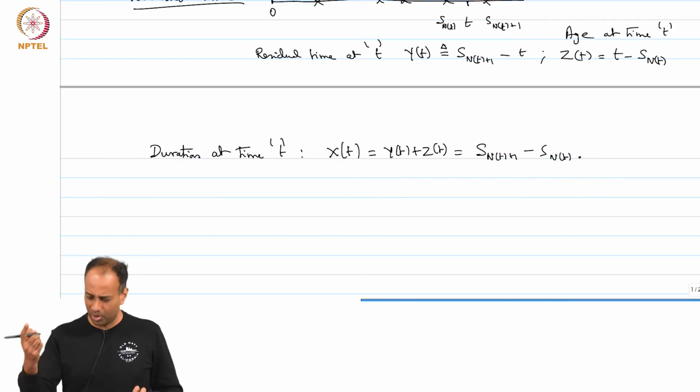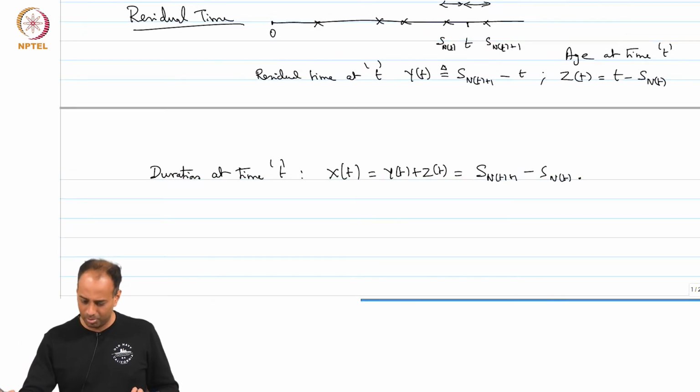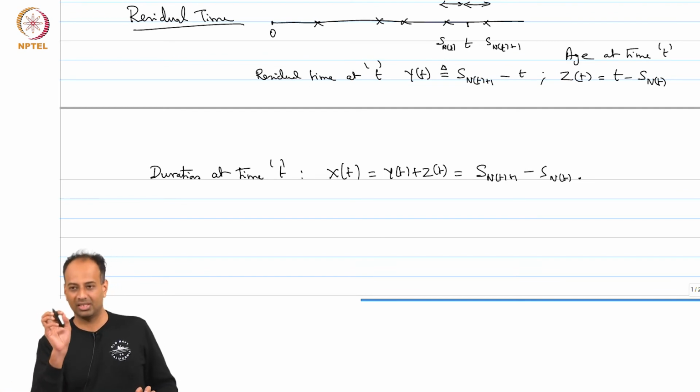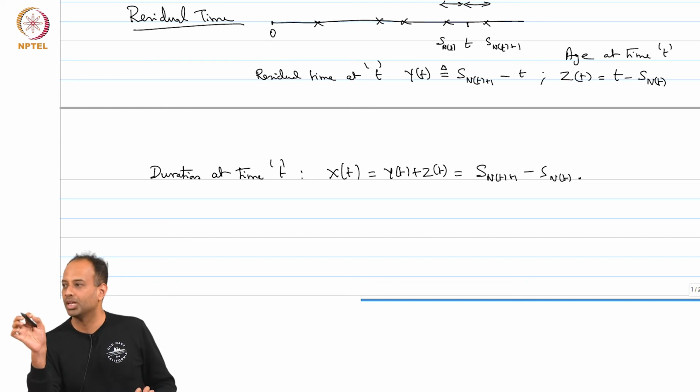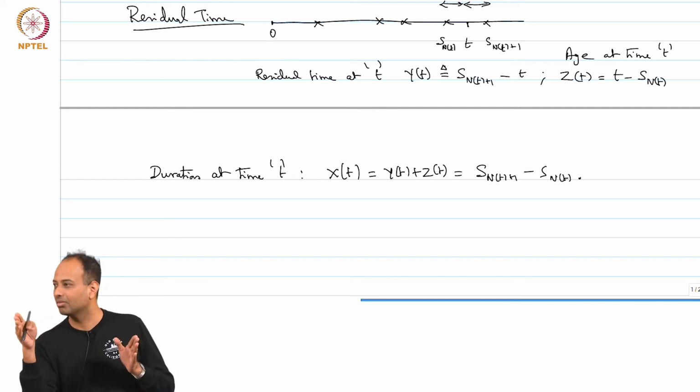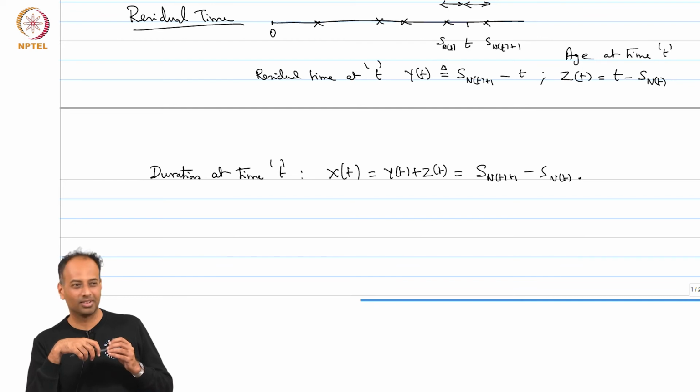So, one thing I want to point out, and this will become more obvious later, is that this duration at time t, which is S_N(t)+1 minus S_N(t), is not your typical renewal duration. Is that somewhat clear to you at this point?